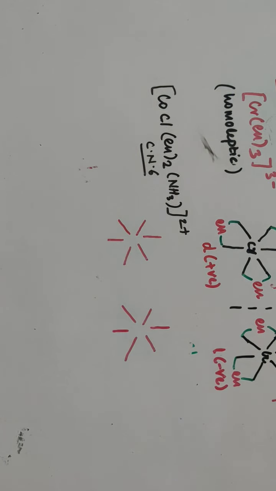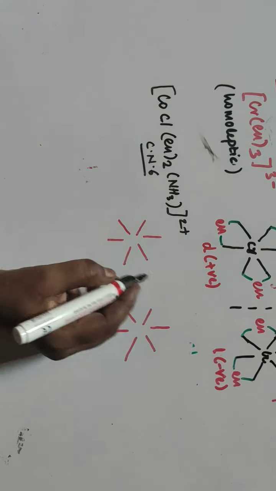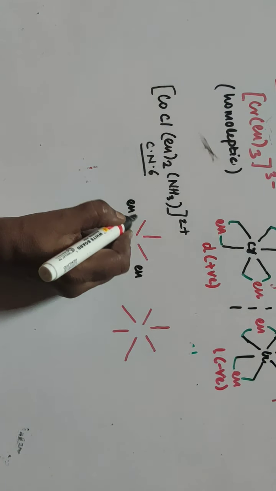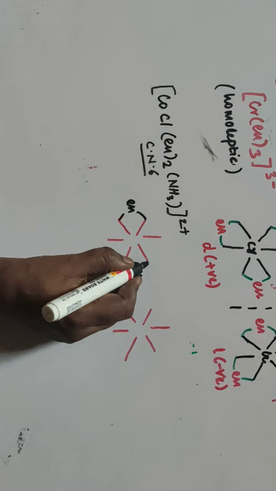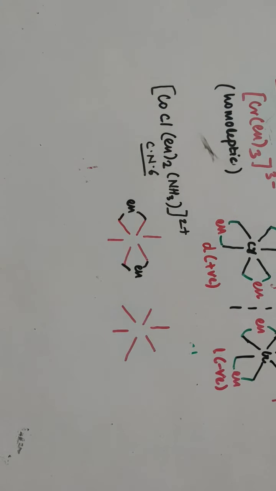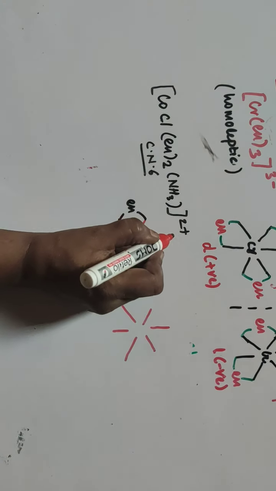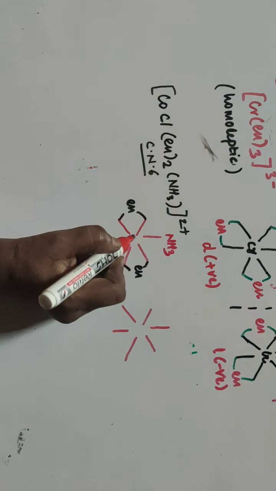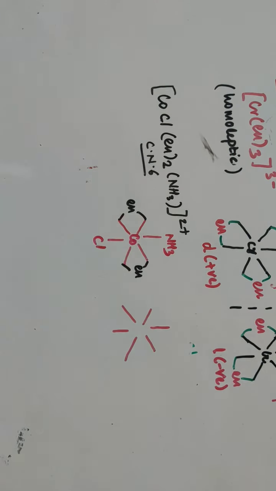Out of that, 2 En groups are there. So these are 2 En groups present on opposite sides, and another 2 are present: NH3 and Cl. In between, the central metal, cobalt, is there.